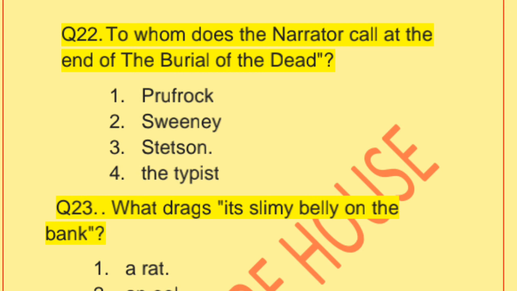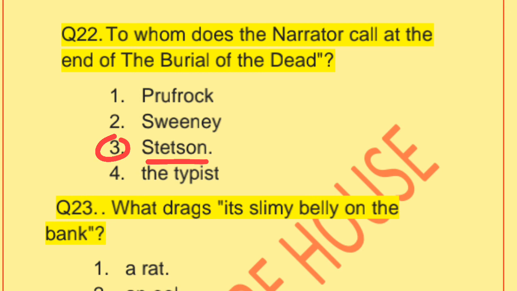Question number 22. Whom does the narrator call at the end of the Burial of the Dead? The narrator found his friend among the crowd at the London Bridge. Maybe Parfoy, Sivani, Stetson, the typist. The best and correct answer is Stetson, option third, found by the narrator at the end of the Burial of the Dead section of the poem The Waste Land.